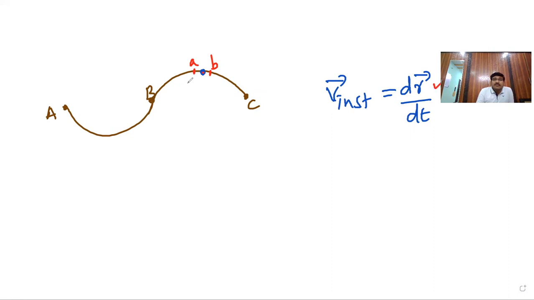And if T1 is the time at the initial point and T2 is the time at the final point B, T2 minus T1 is the dt. Because for instantaneous velocity at a particular instant, truly speaking, there is no displacement and no change in time.